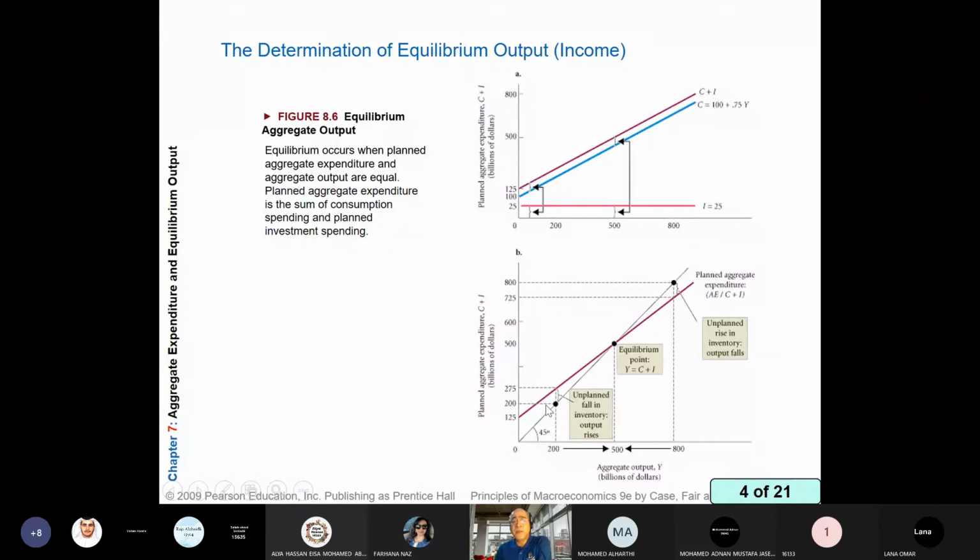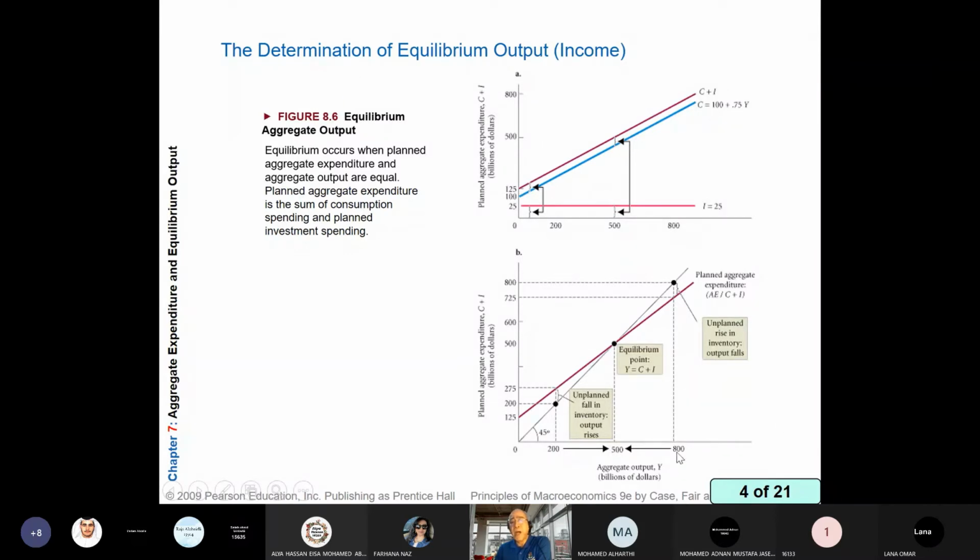The difference between them, which is shown by the vertical distance, 275 and 200, is called unplanned fall in inventory or unplanned decrease in inventory. Why will our inventory decrease? Because we sell more than what we produce. So the vertical distance refers to unplanned decrease in inventory. By next year, we will produce more till we reach equilibrium.